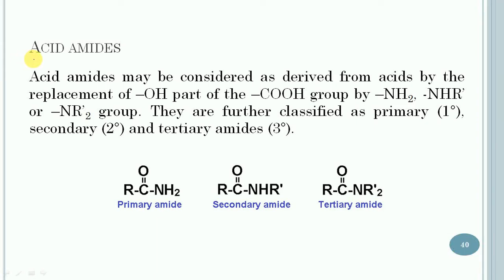The next topic is amides. So let us start with the introduction. An amide may be considered as derived from an acid by the replacement of the hydroxy part of the carboxylic group by a primary amine, secondary amine and tertiary amine group. They are further classified as primary, secondary and tertiary amides. So these are examples of the primary, secondary and tertiary amide.